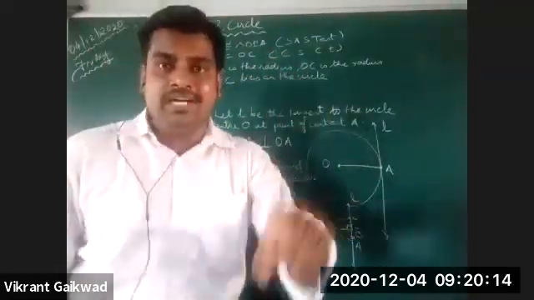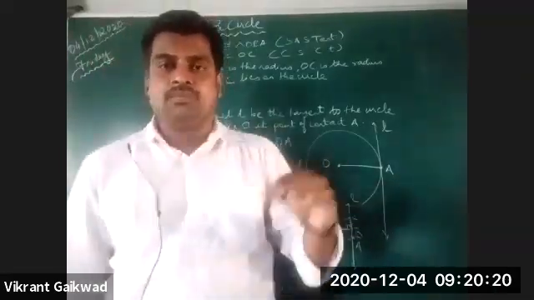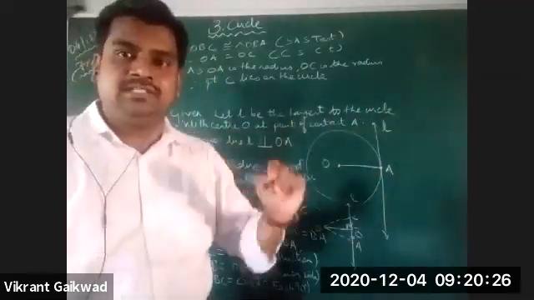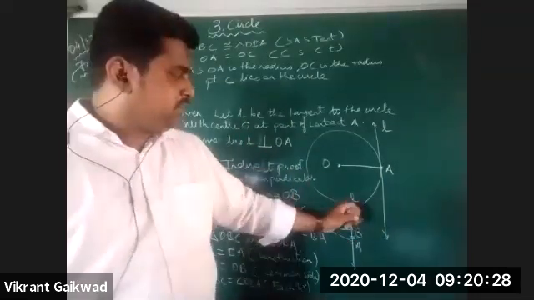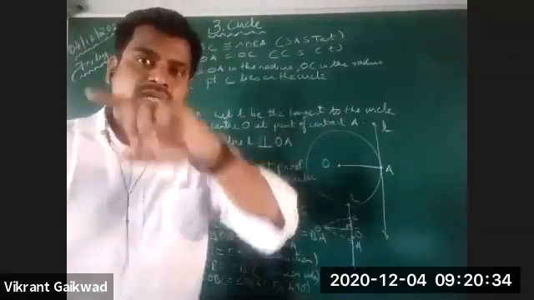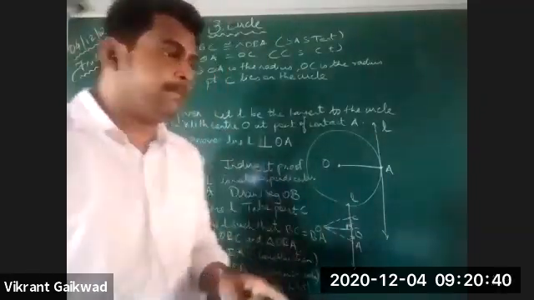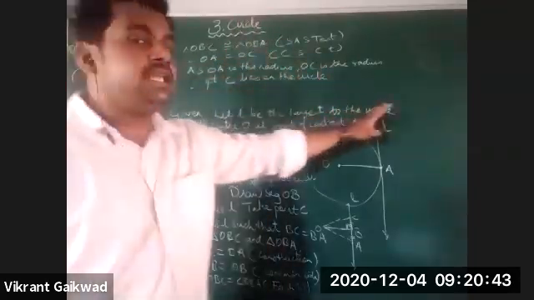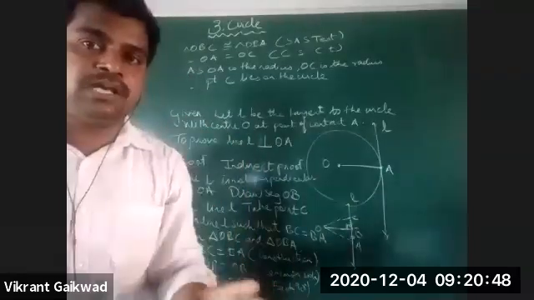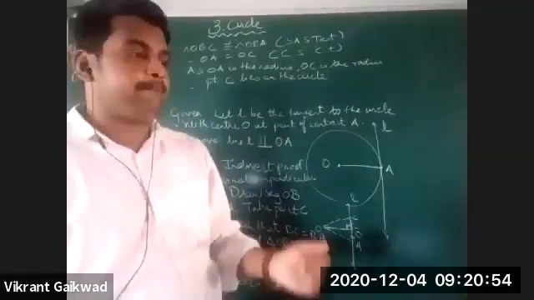We assume B is a point which makes an angle of 90 degrees with the tangent. After that, we take point C. Now OA and OC are radii, so they lie on the same circle. That means line L is passing through two different points, and if it passes through two different points, it cannot be the tangent by definition.